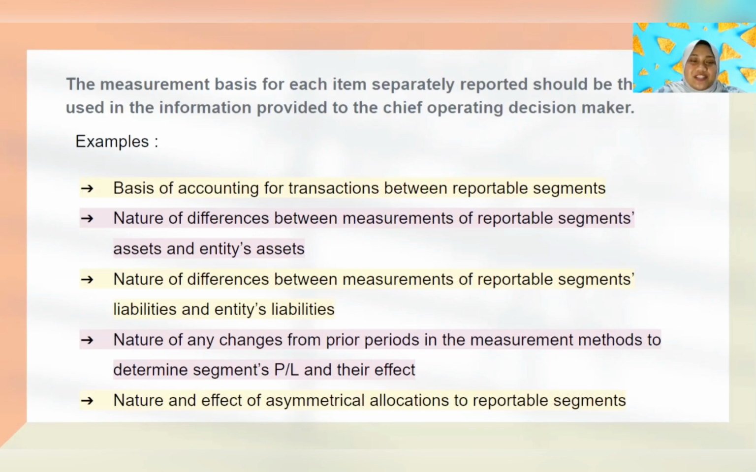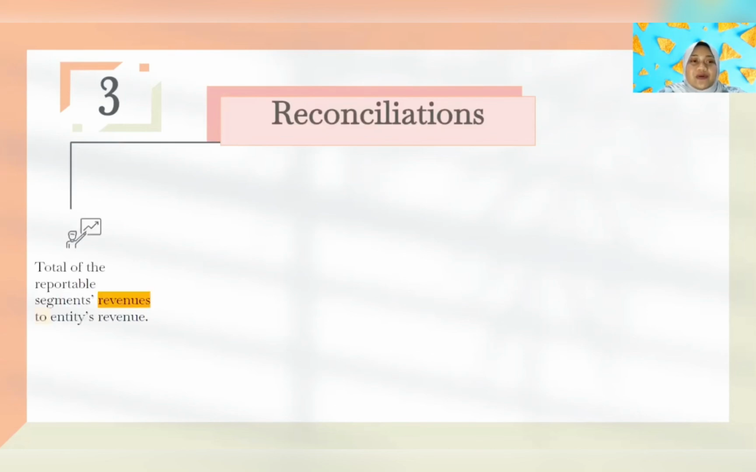I'm going to continue what Izati explained about what to disclose in the operating segment. So the third category of the disclosure in operating segment is reconciliation. Reconciliation is actually an explanation of the relation between individual numbers per segment to the total. At least we need to reconcile total of reportable segments' revenue to entity's revenue,